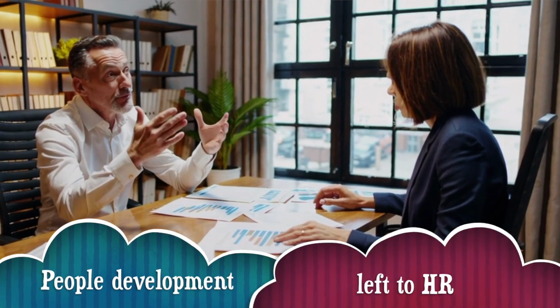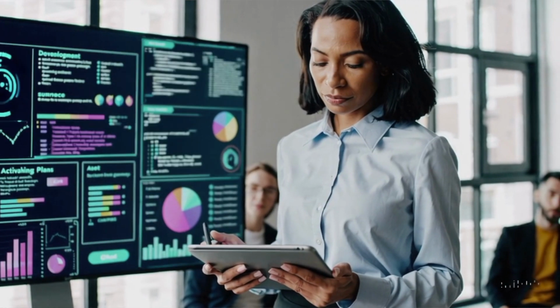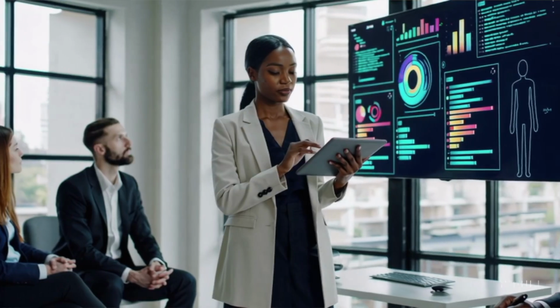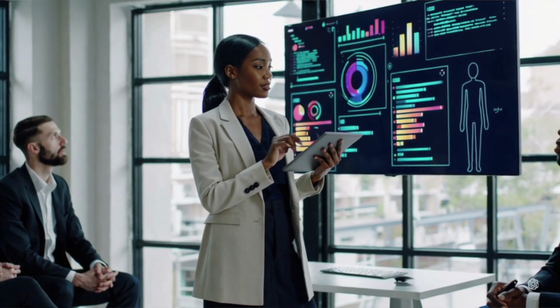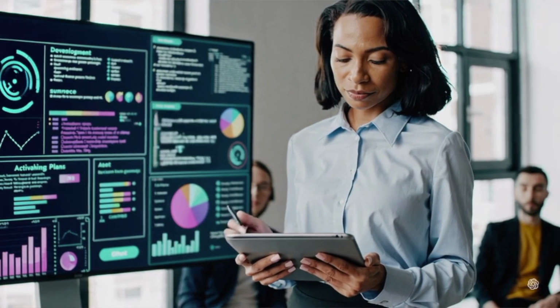Currently, the practice is you tell about the developmental needs to the HR, and then they will have to figure out how to develop them. More or less, it's left to HR. But now, I would say artificial intelligence can empower you to develop yourself and your team. It is possible that HR can initially champion this process in your company, but slowly pass it on to every functional manager. Now, how do you do that?